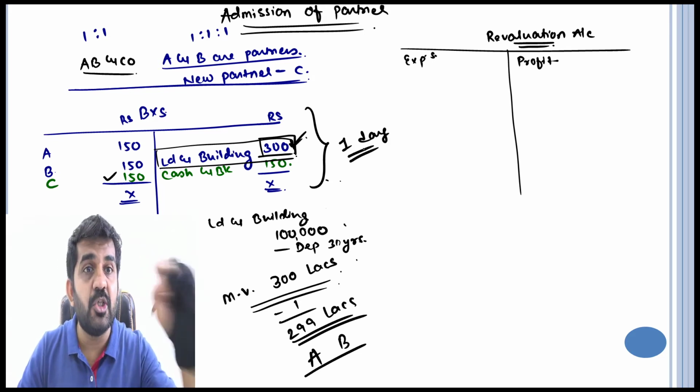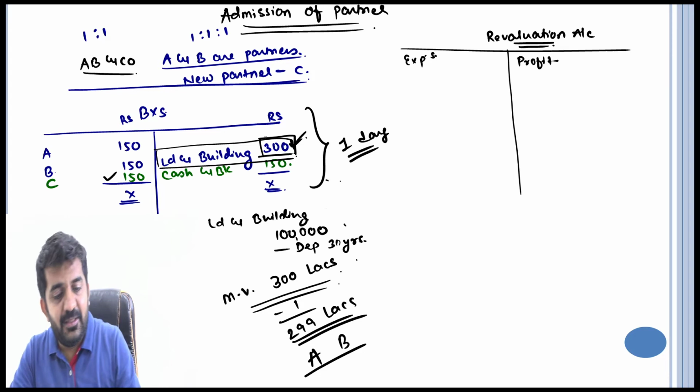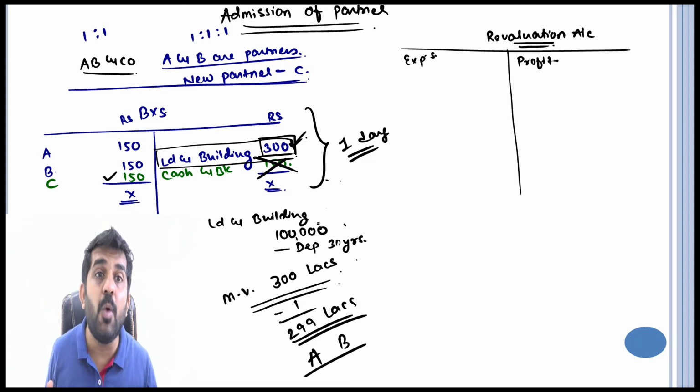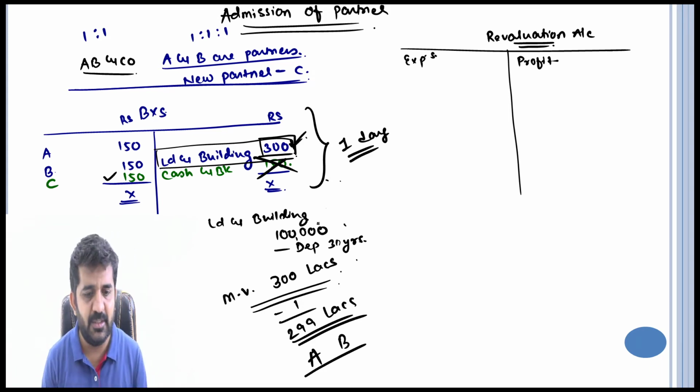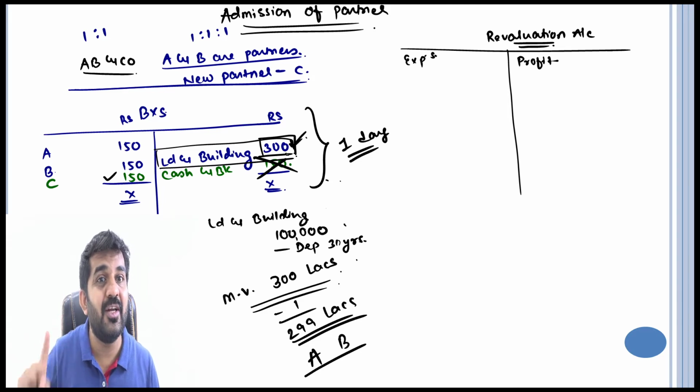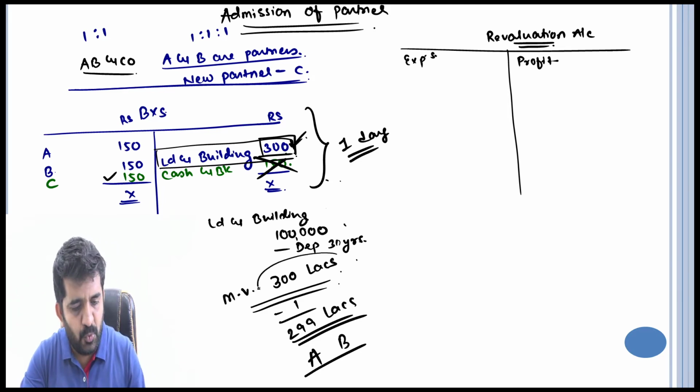After 1 day it was dissolved and the land was sold. I'm taking this just to explain why the revaluation should be there. The land and building was sold for 300 lakh rupees.